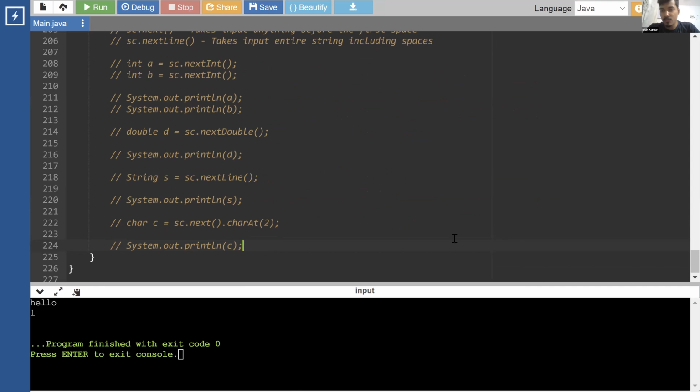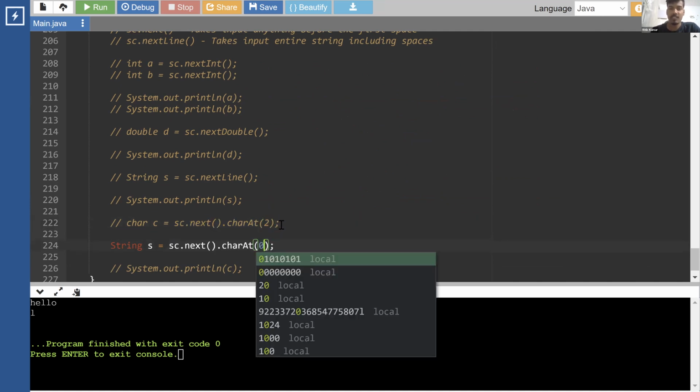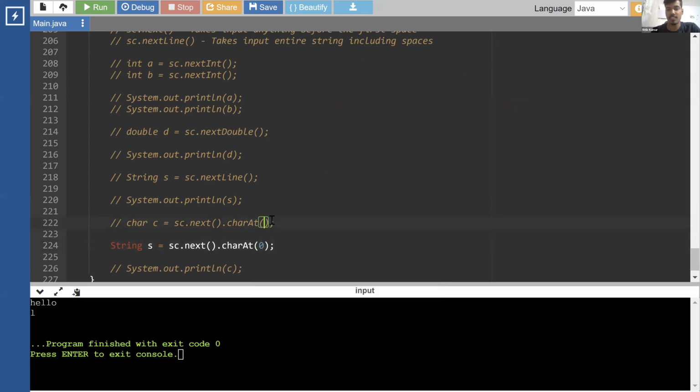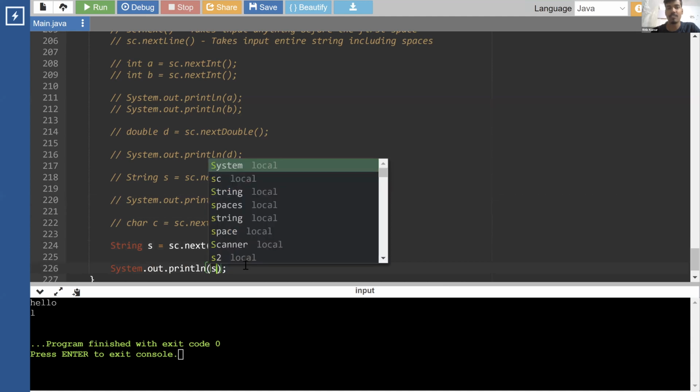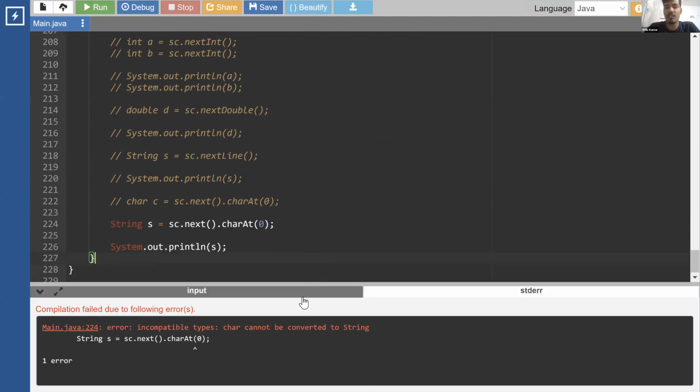If I give String c, so when you are trying to store a character as a string, that's a problem. If you try the same thing but put this into a string variable, now this is different. Why? What is this giving? This is giving one character. Can we put a character into a string? Possibly not without conversion. We can put it with conversion, but without conversion, we cannot.